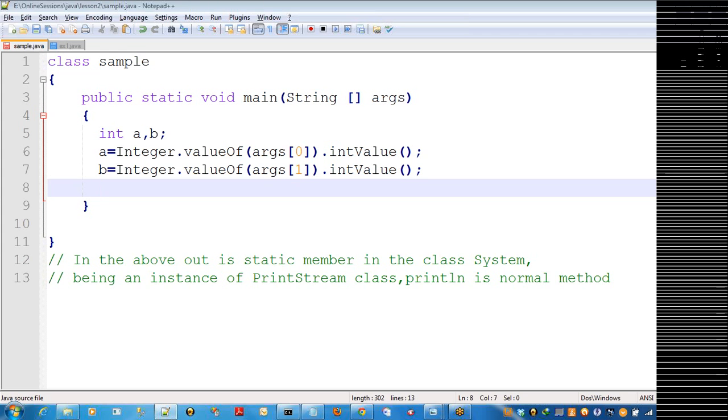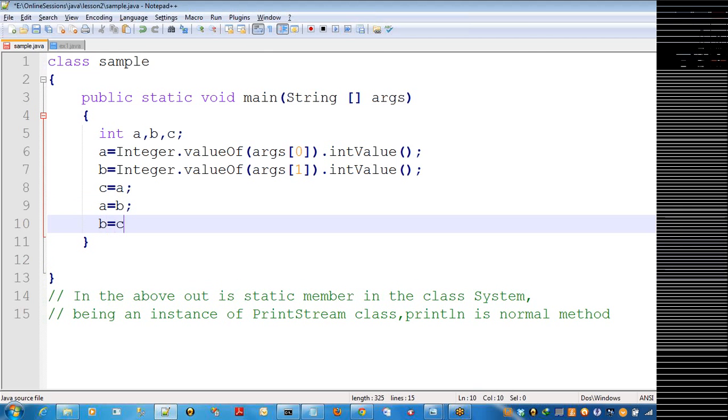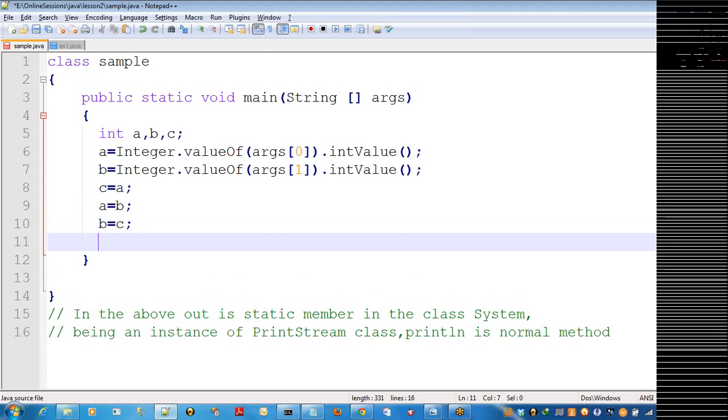First, we have to take one temporary variable and store one of these values in it: C equal to A. Then A equal to B, we are storing the B value into A. Then B equal to C. This is one process.